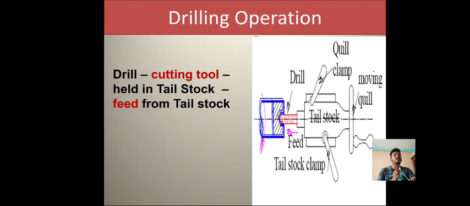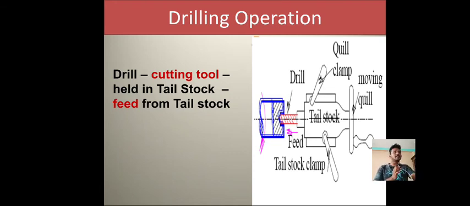Next we go for the drilling operations. It is quite similar. You can observe in the figure, instead of the tool post, we have been provided the drill bit. The material will be held in the chuck of the headstock. Once it has been held in the chuck, it starts rotating.